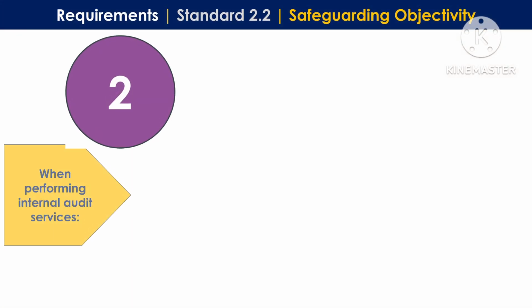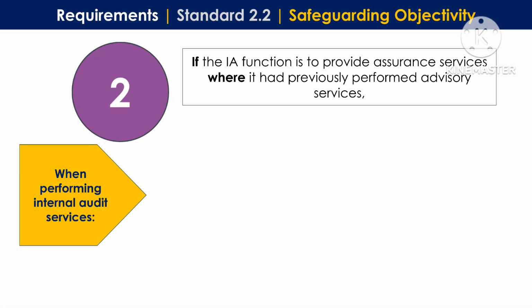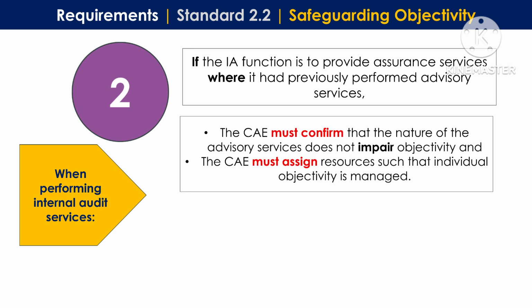If the auditor's function is to provide assurance services where it had previously performed advisory services, the chief audit executive must confirm that the nature of the advisory services does not impair objectivity. And the chief audit executive must assign resources such that individual objectivity is managed.